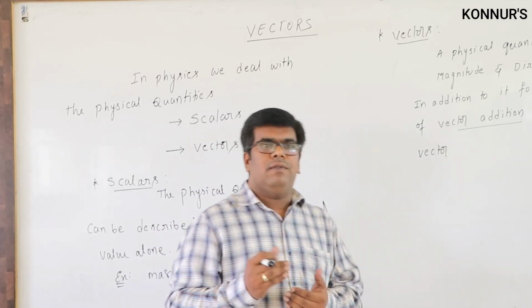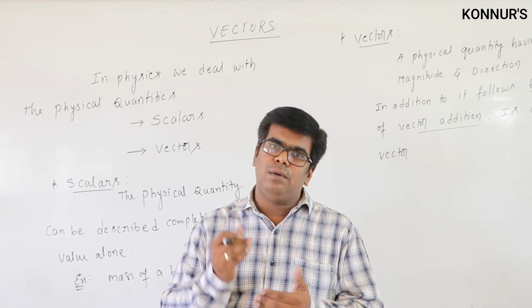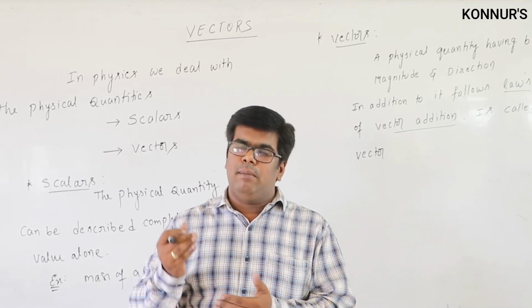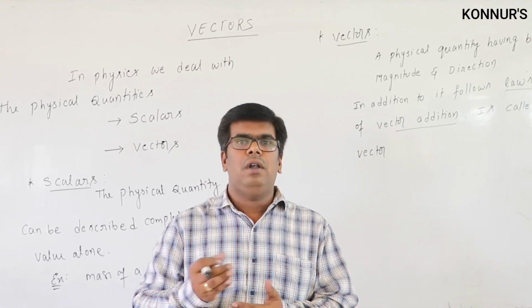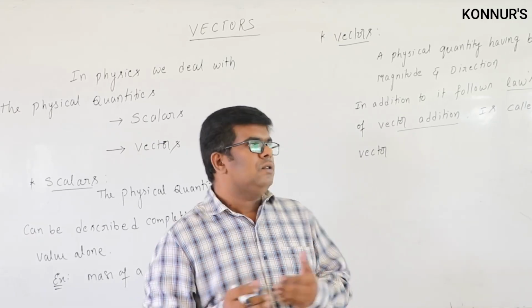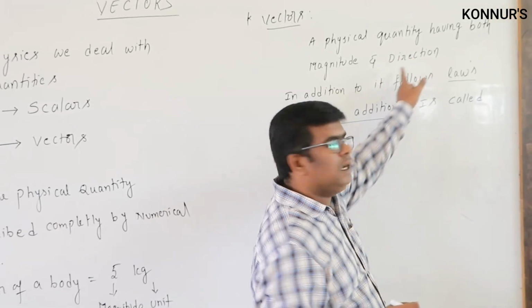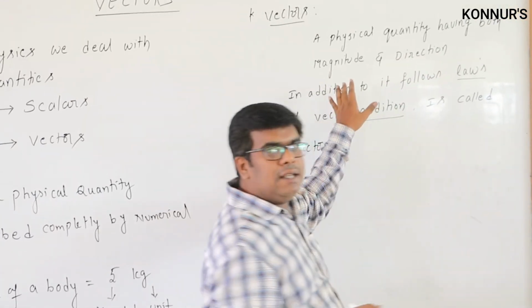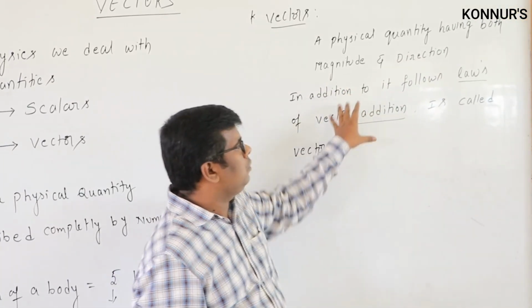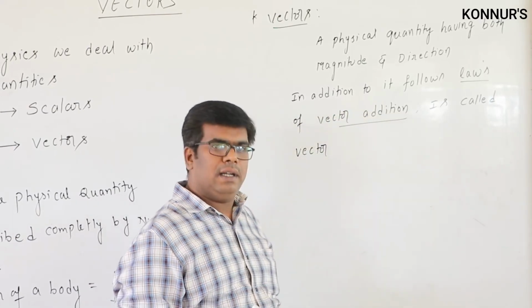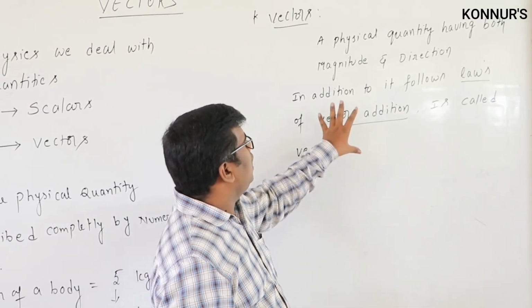A physical quantity that needs both magnitude and direction is called a vector, like velocity. So a vector is a physical quantity which has both magnitude and direction, and it should also follow the laws of vector addition. Only then can you call it a vector.